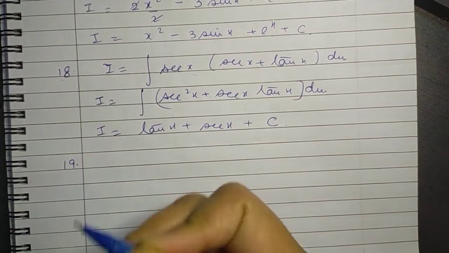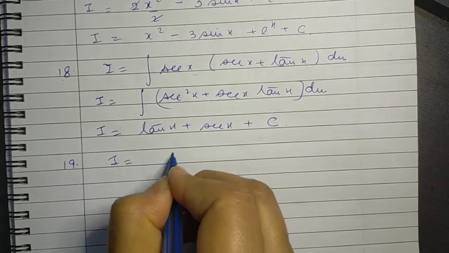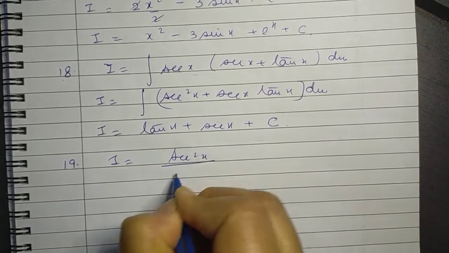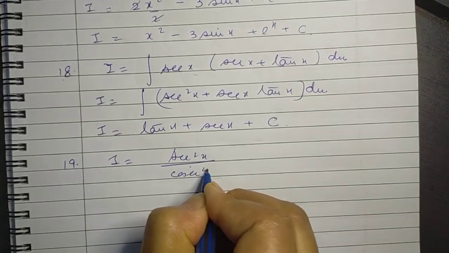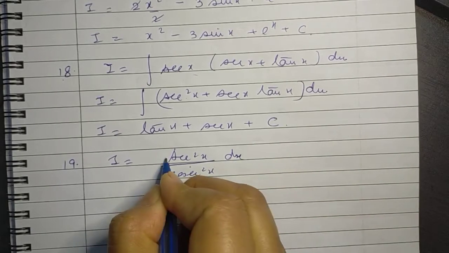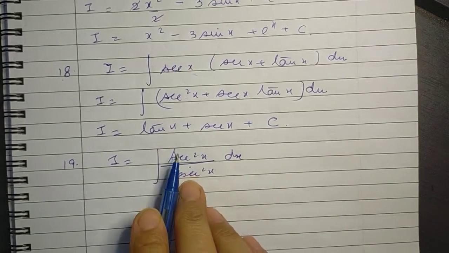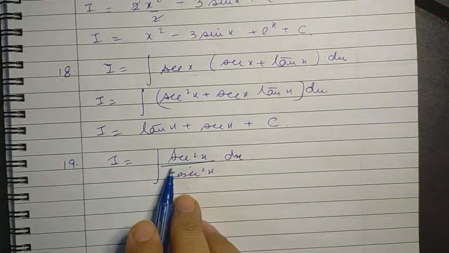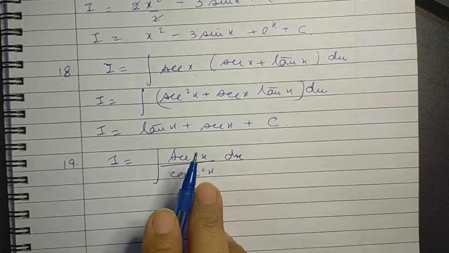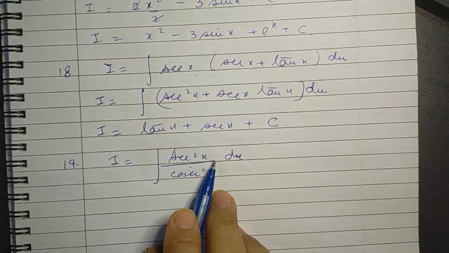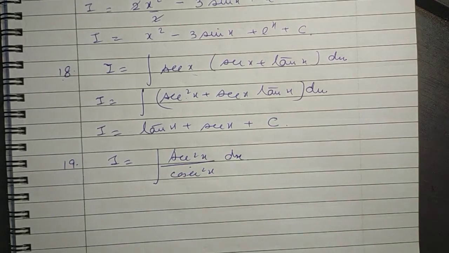Now question number 19 is the integral of sec squared x over cosec squared x dx. Now in this case, whenever you come across any trigonometric function other than sine and cos, we usually try to write them in terms of sine and cos.